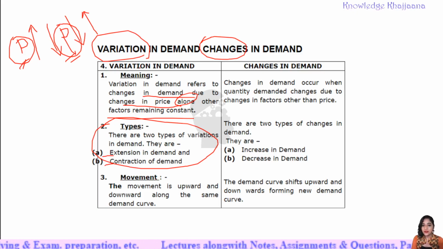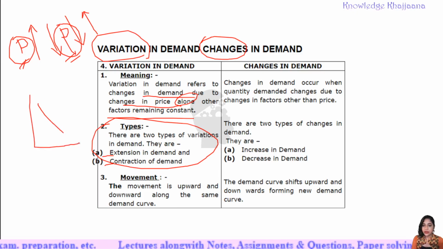Okay, and when there is variation in demand, what happens with the demand curve? See, this is the regular demand curve. What happens with the demand curve? The demand curve moves upward and downward along the same demand curve. See, when there is variation, the demand moves upward or downward. There is only the movement, movement along the demand curve only. It may go upward or it may go downward with reference to a fixed point or with reference to the earlier demand curve.